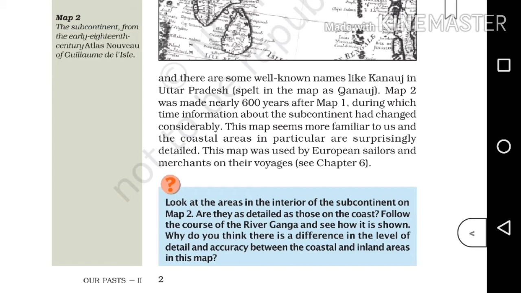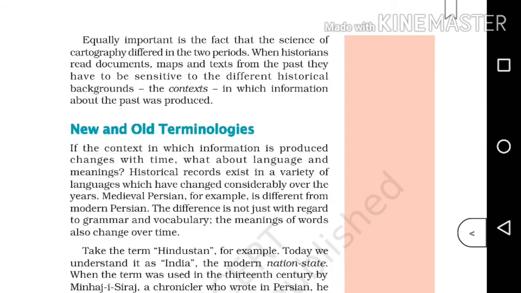So, in the first map, South India was located towards the North India, and Sri Lanka is located like an island at the top. Their names were given in Arabic. The second map is more familiar for us. This is much more detailed. So, the travelers, such as European sailors and merchants, used this second map during their voyages.